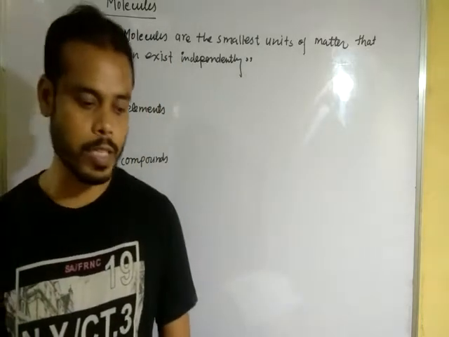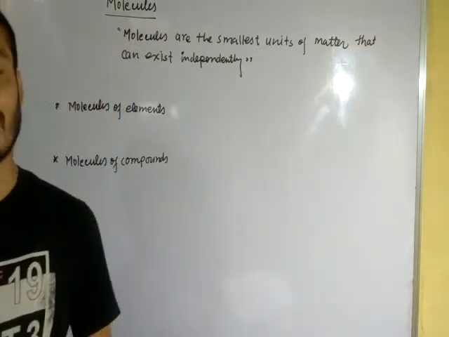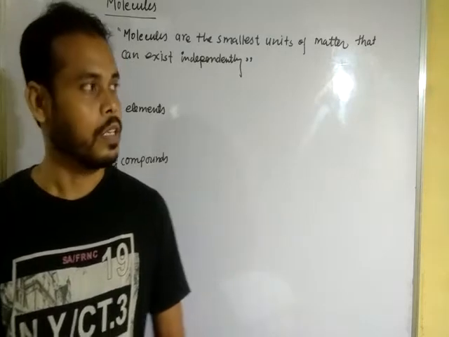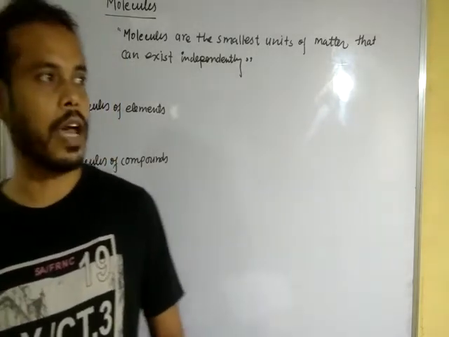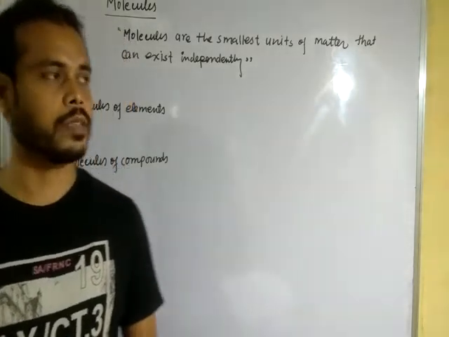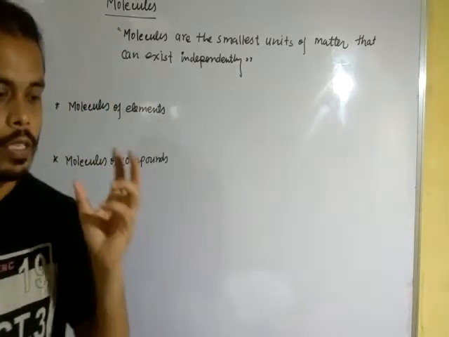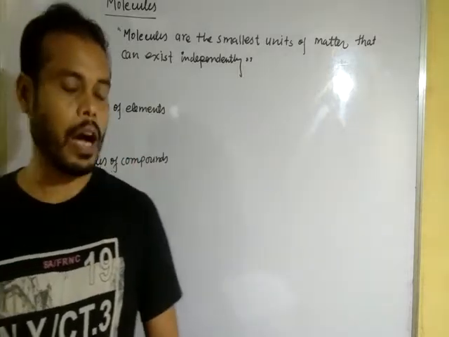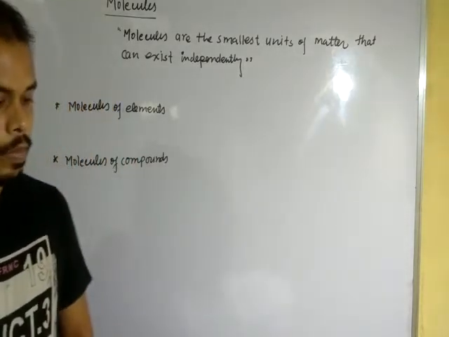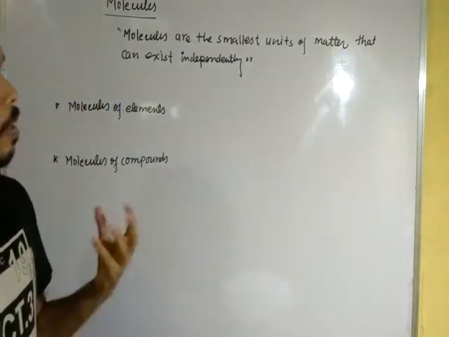What are molecules? Dear students, first of all we should know that at this time we have 118 elements. Out of 118 elements, some elements are stable in element form.